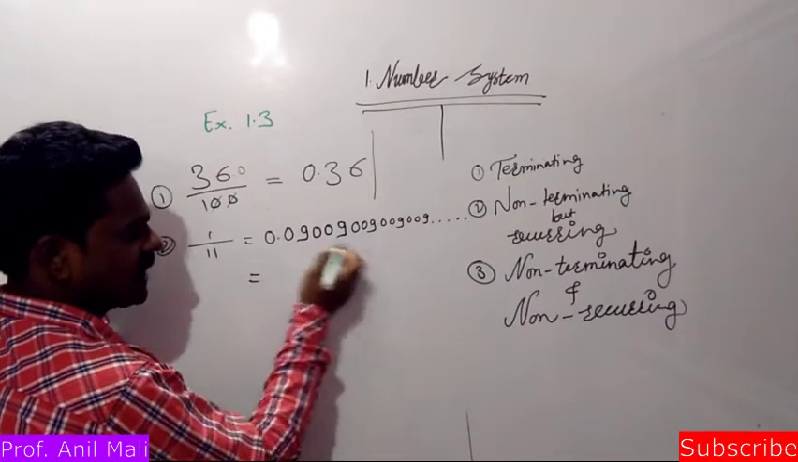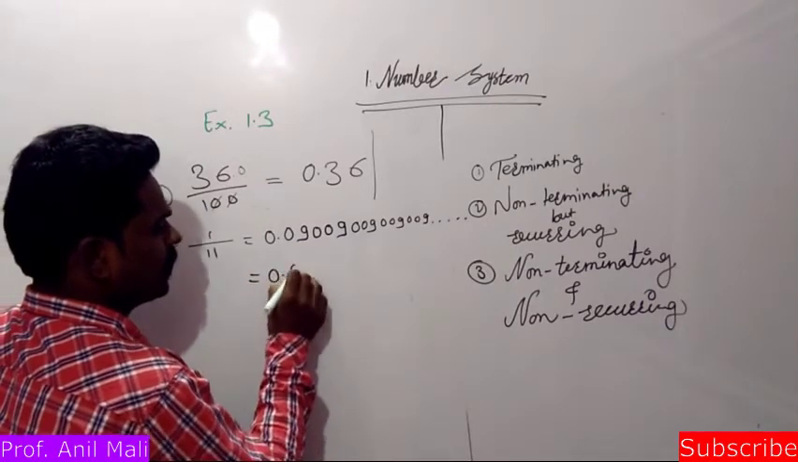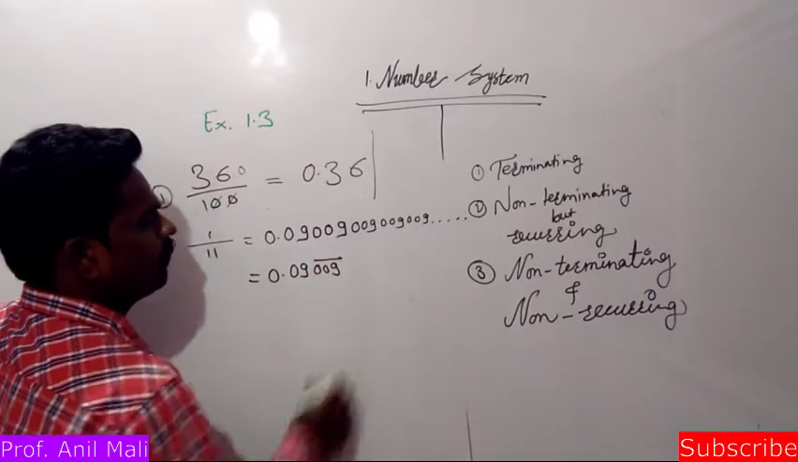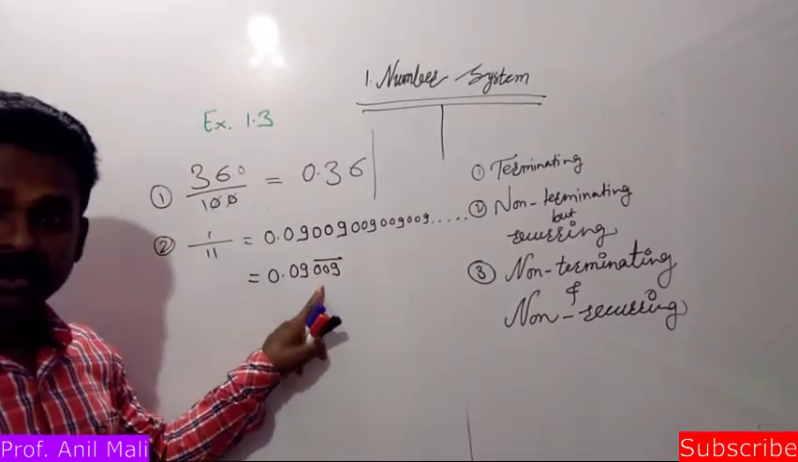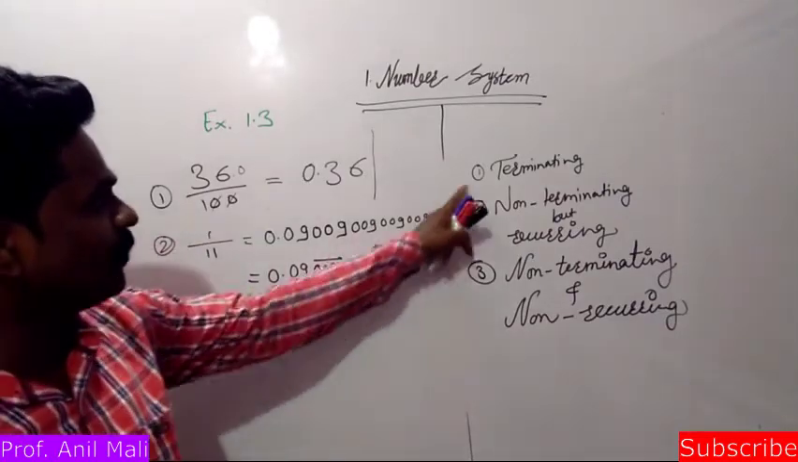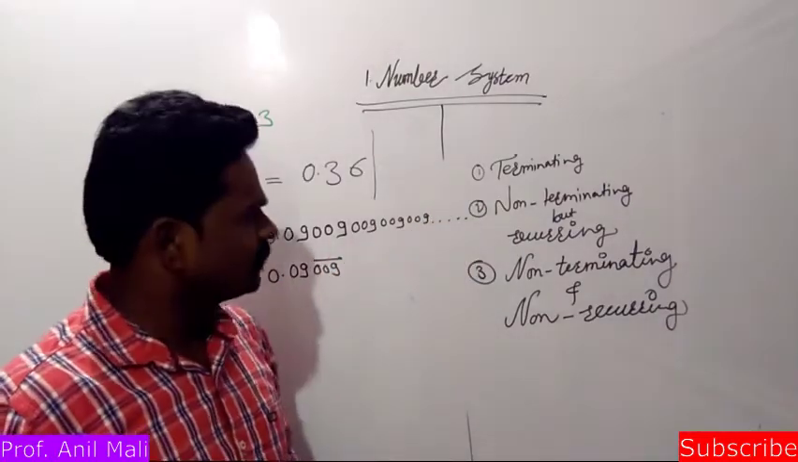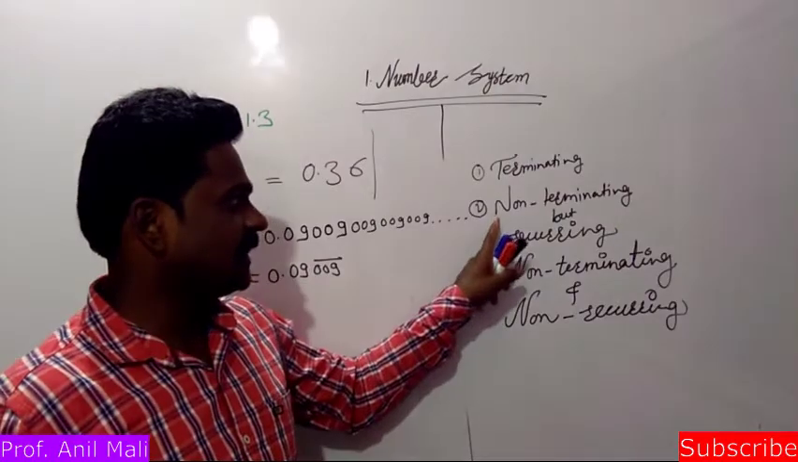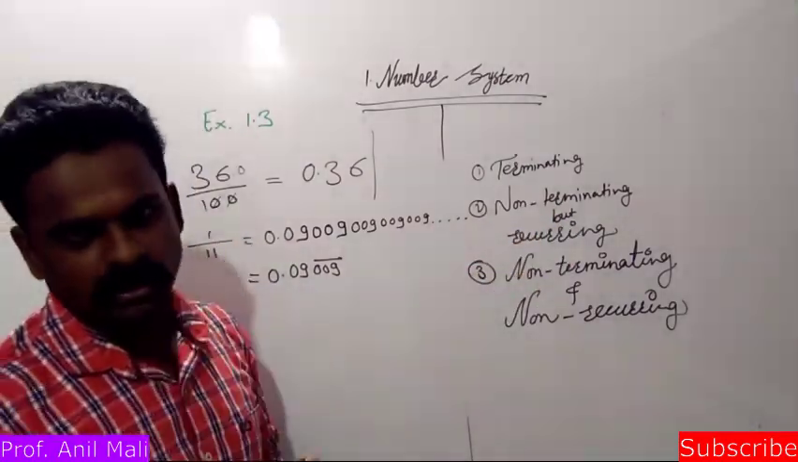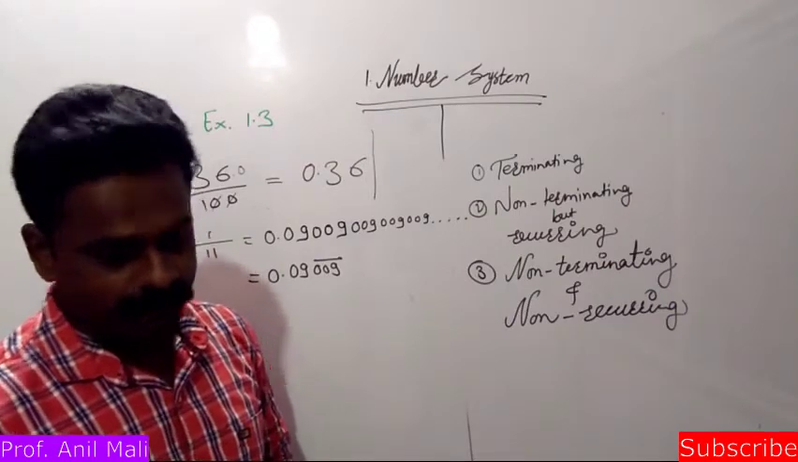So this can be written in this form: 0.009 with a bar. This pattern is going to repeat, and hence 1 by 11 is of which type among these three? It is of the second type, that is non-terminating but recurring. Non-terminating, it is going on but it is recurring.